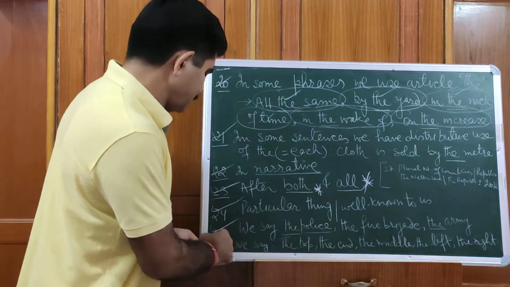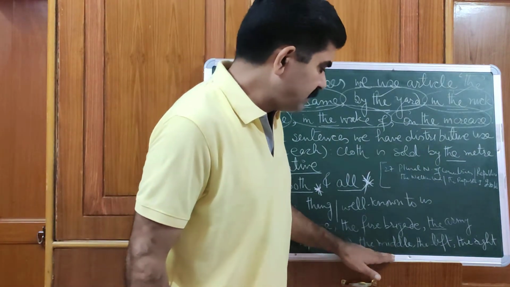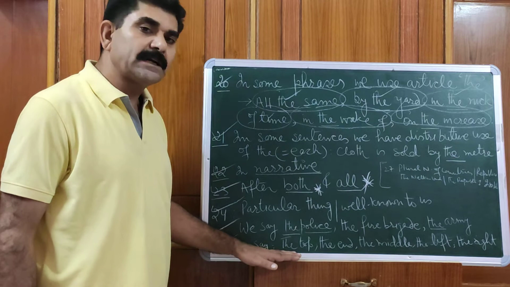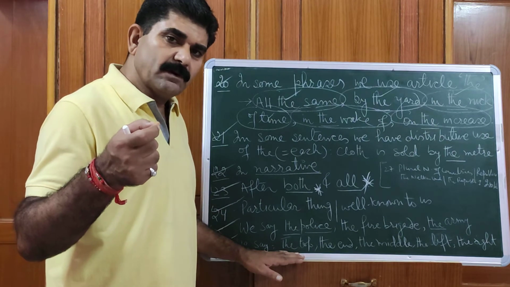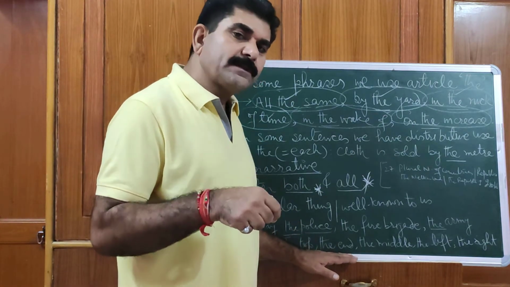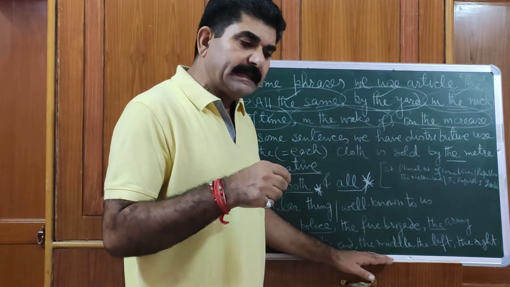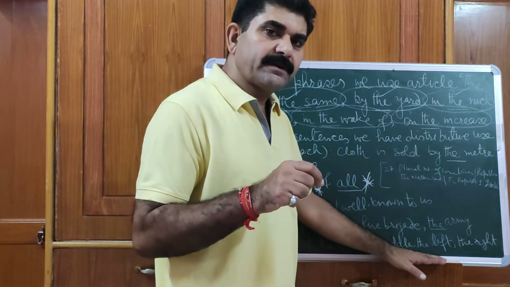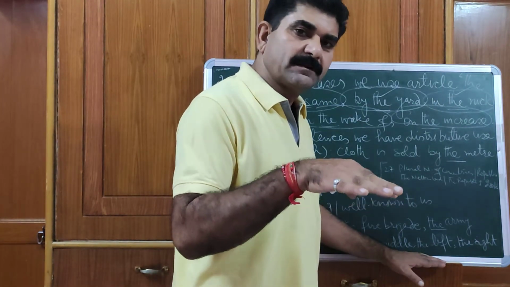Then the next point is we say the top, the end, the middle, the left, the right. Always the. For example, write your question paper series at the top of the answer sheet. At the end of the story, I will tell you dash dash dash. At the middle, I came to know that some characters were missing. At the left was standing my friend, and at the right was my brother.